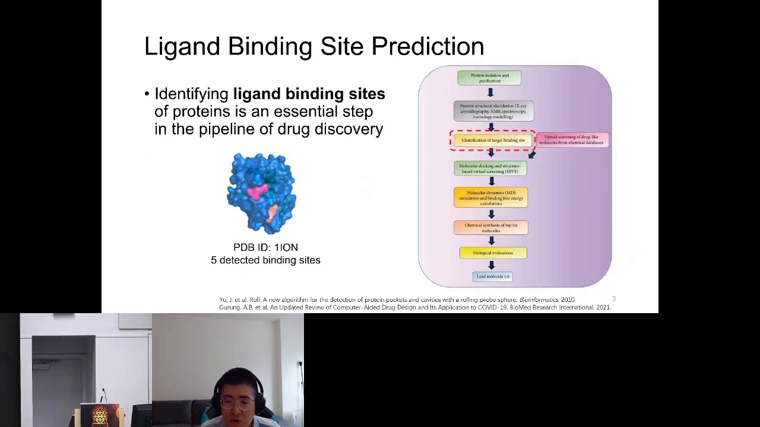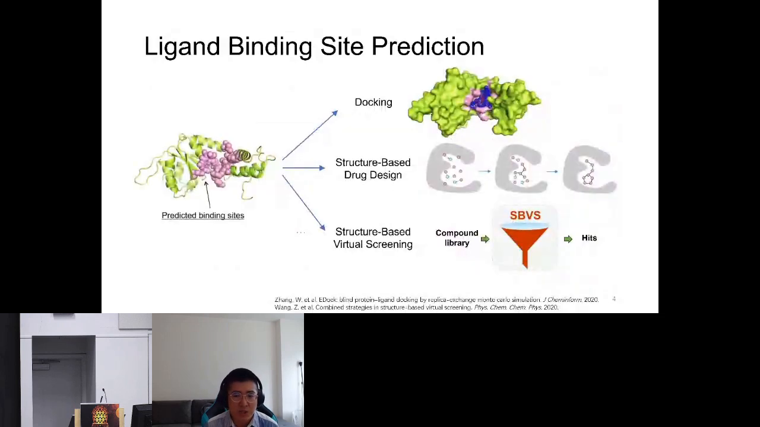And given the importance of binding sites, identifying ligand binding sites of protein is an essential step in the pipeline of drug discovery. With the information from the identified ligand binding sites, different downstream processes can be done. For example, the ligand binding sites can provide the bounding box as the surface region of molecular docking. They can also serve as surrounding structures of ligands for structure-based drug design. Besides, they provide necessary information for structure-based virtual screening.